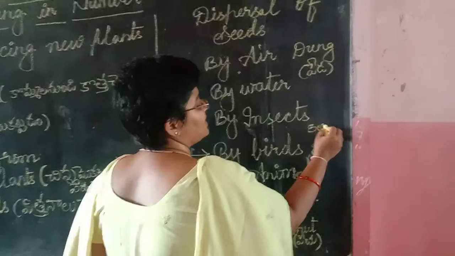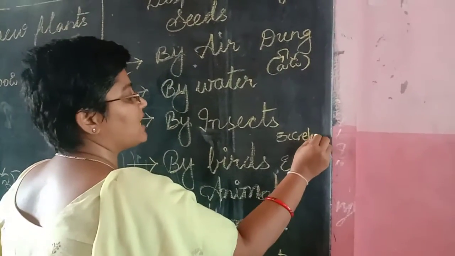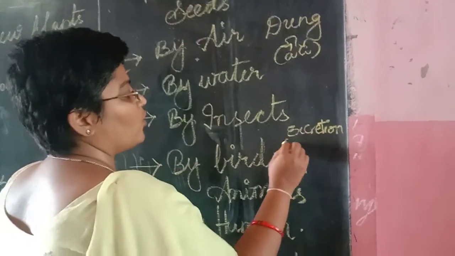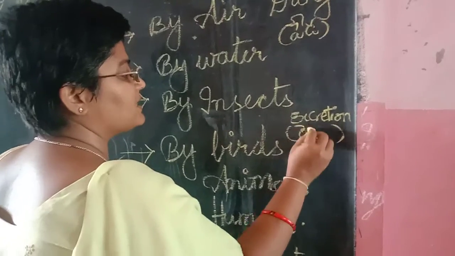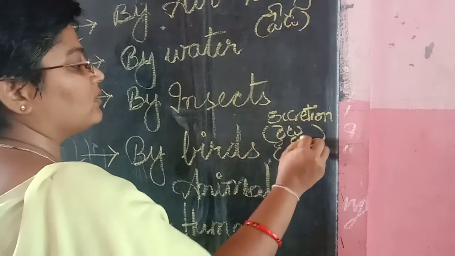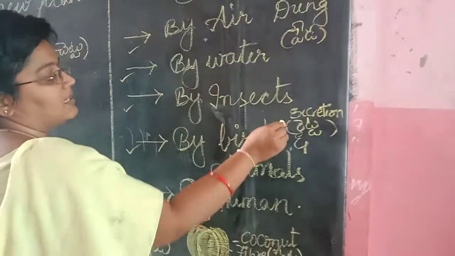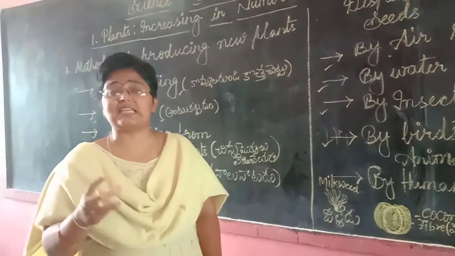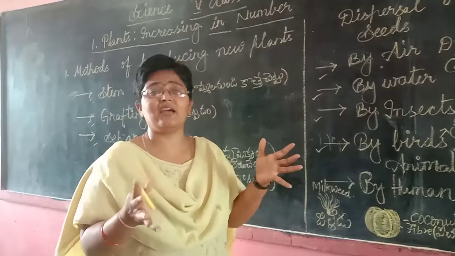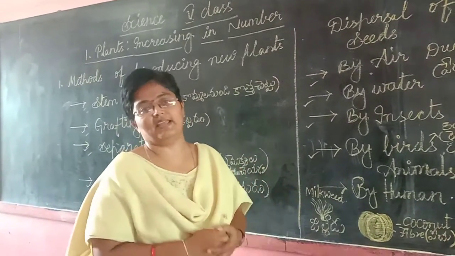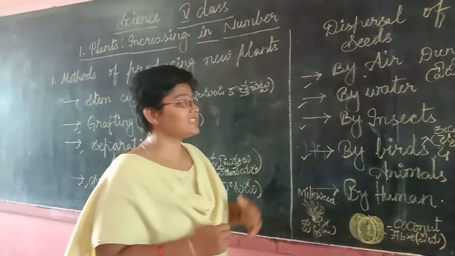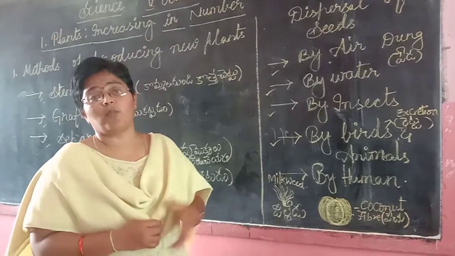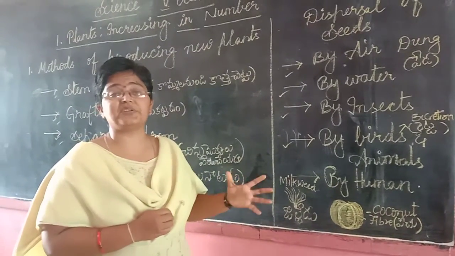The excretion released by birds contains different kinds of seeds, which grow as new plants in a vast or vacant place. Like this, children, we can see most of the new plants in our outside places.